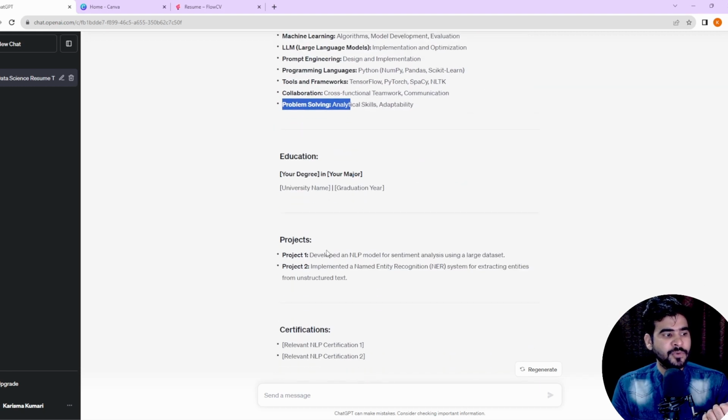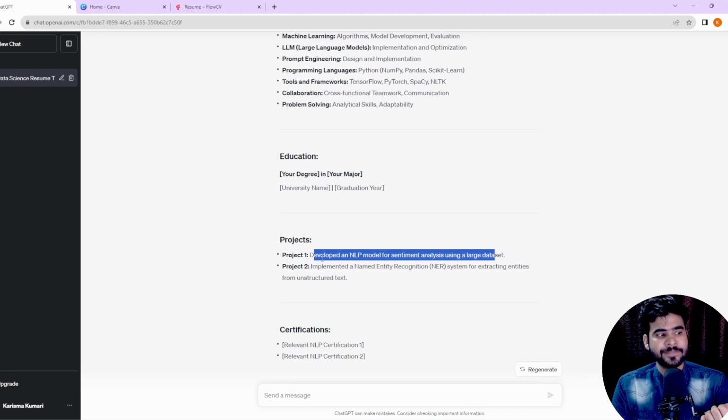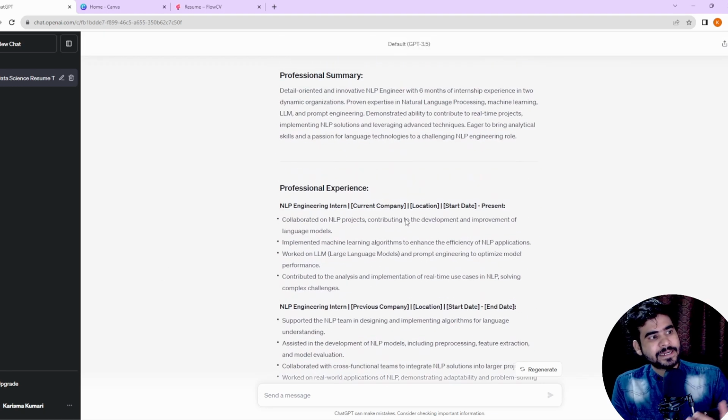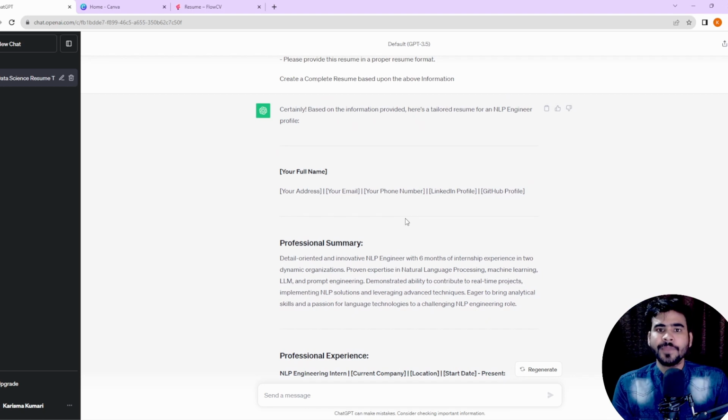Now if I talk about the projects: develop an NLP model for sentiment analysis using a large dataset. After that, you can mention some bulleted points related to your problem statement, the approach or whatever tools and technology you have used in this particular project. Again, implemented a named entity recognition system for extracting entities from unstructured data. So these are the 2 projects that we are getting. In this way we can build a complete resume for freshers as well as for experienced persons based upon the JD.